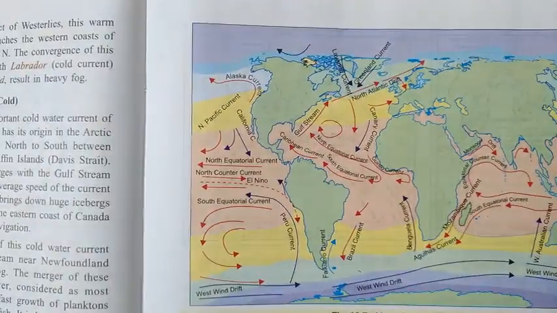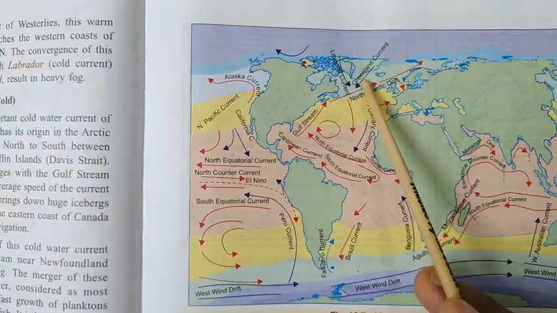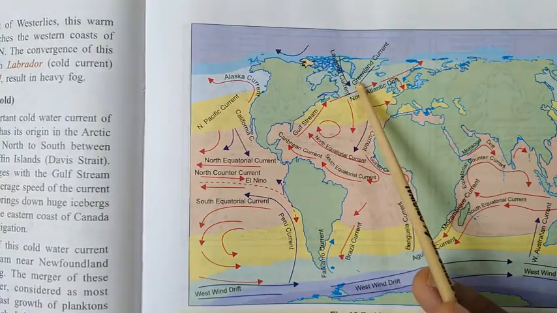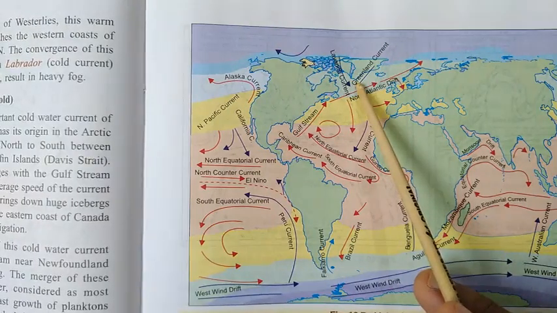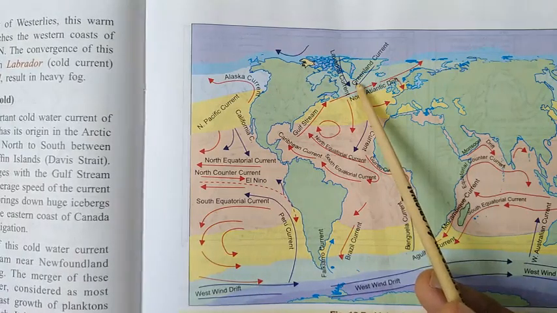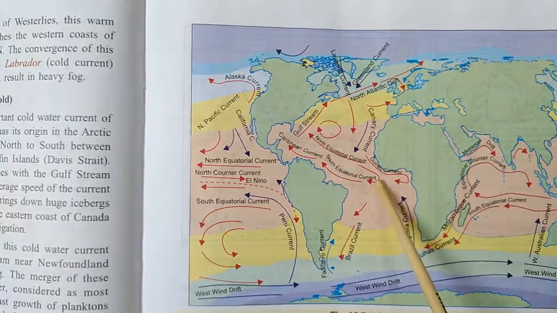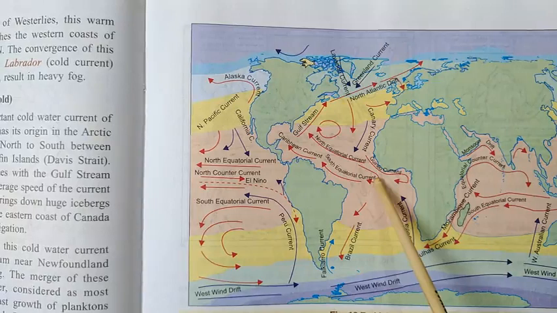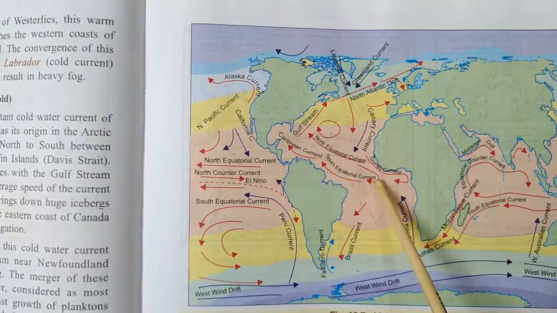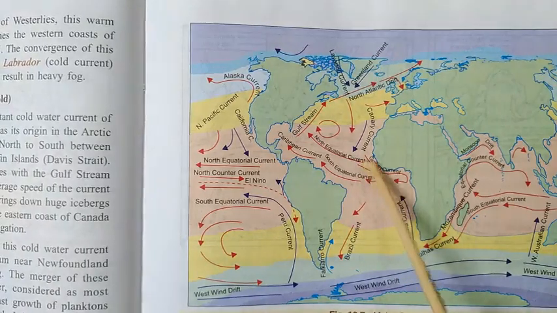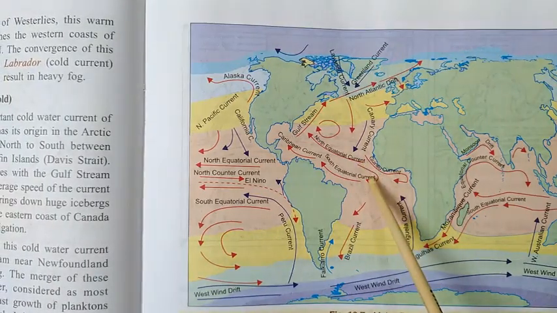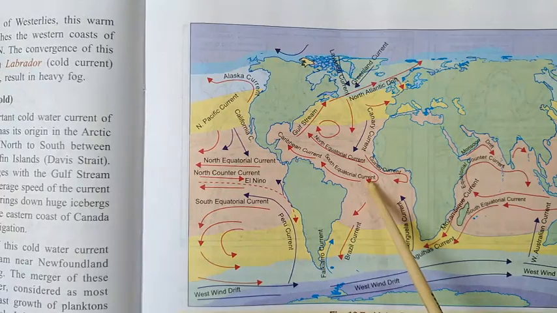So let us see this map again. In the polar region, you will find the water has low salinity. Why? Because the temperature is very cold, so the rate of evaporation is nil. But in the equatorial region, you will find the salinity is very high. Why? Because the water is warm and the rate of evaporation is very high.